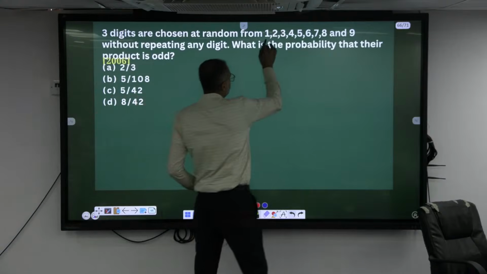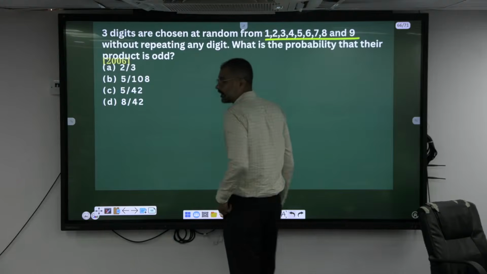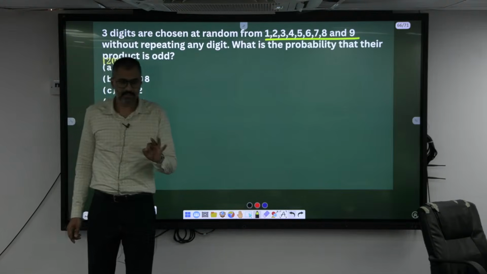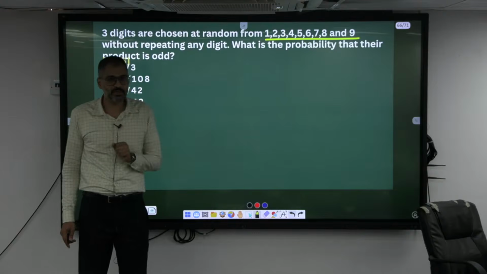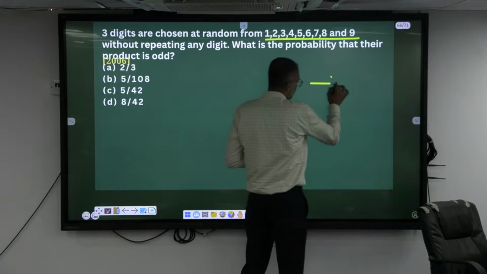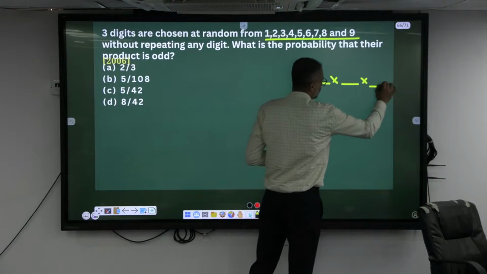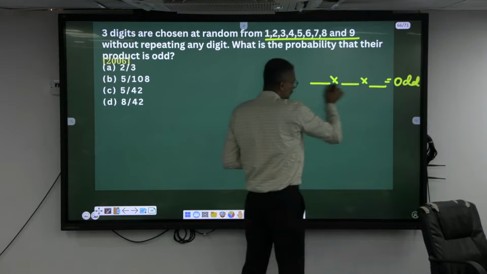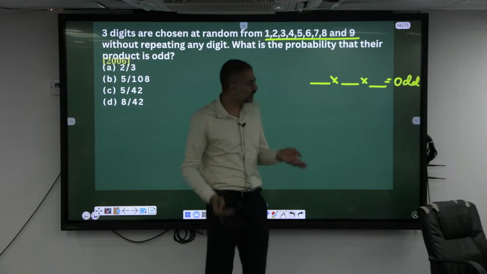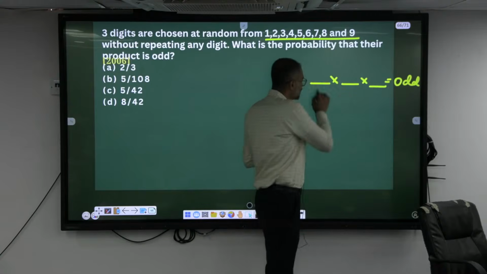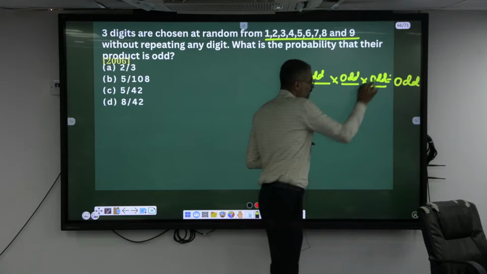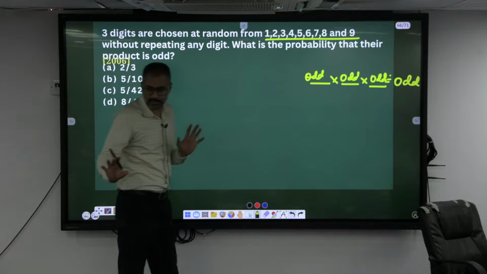How many digits do you have? 9, out of which you have to choose 3 digits, isn't it? And when you multiply those 3 digits, your product has to be odd. When I multiply 3 numbers, I should get an odd number. Can one of these be an even number? If one is even, the product will become even only, no. So this has to be odd, odd and odd.